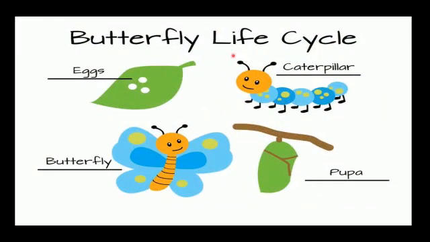Life cycle of a butterfly, which is different from the life cycle of a fish because it has 4 stages in it. The butterfly lays eggs on the leaf. Small caterpillars, how cute! Cute caterpillars come out of the eggs and they change into pupa after some time. Pupa is also known as chrysalis. After some time, the pupa changes into the adult butterfly, which is able to lay eggs itself. So this is the life cycle of a butterfly.